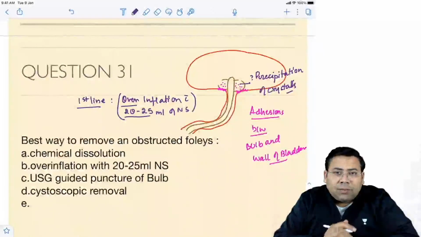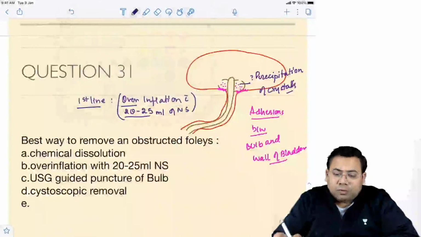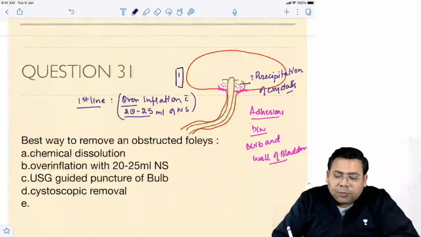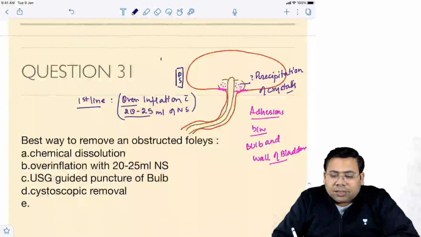Students, if it is not able to, what to do? You know, this is the pubic symphysis. Under the USG guidance, what are you going to get?